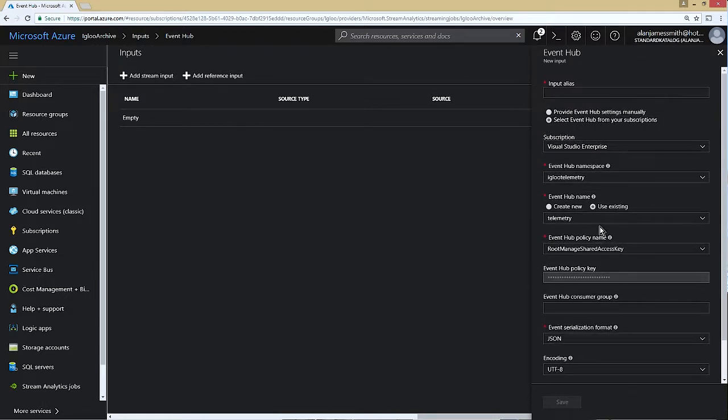I need to provide a name of this input alias. I'm going to go to the query that I've got in Word. And this is a query that I'm going to copy paste in. And what we're selecting in this query is from telemetry. That's going to be the name of the input. So I'm just copying that from Word. And I'm going to paste this into the input alias.